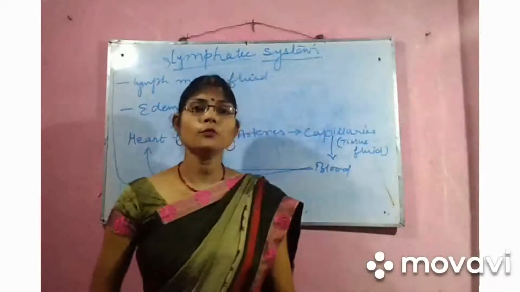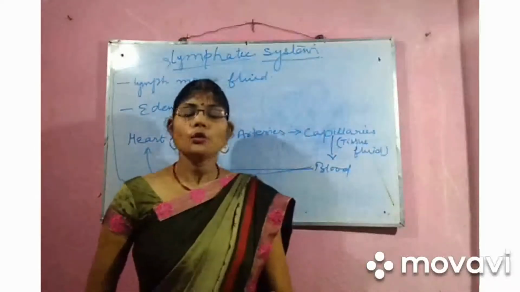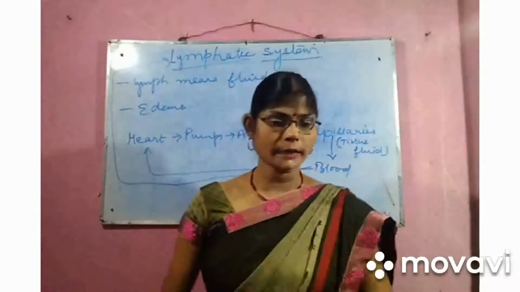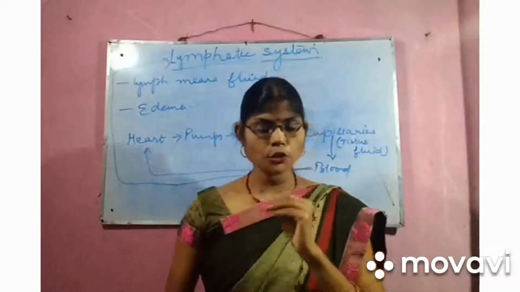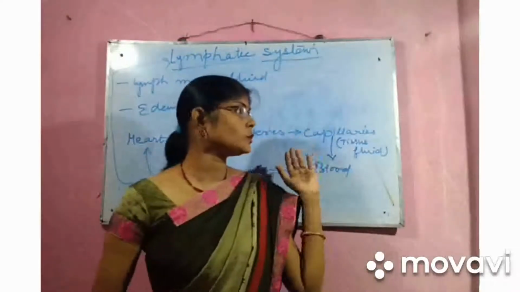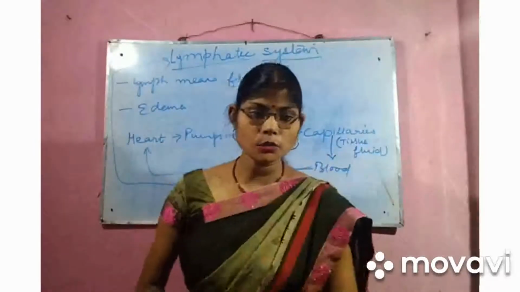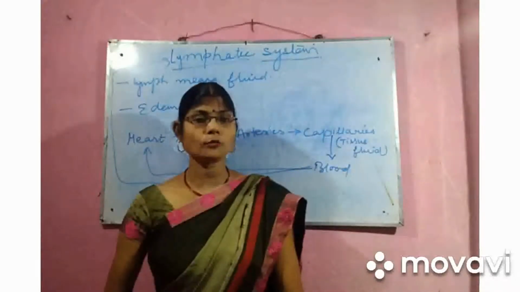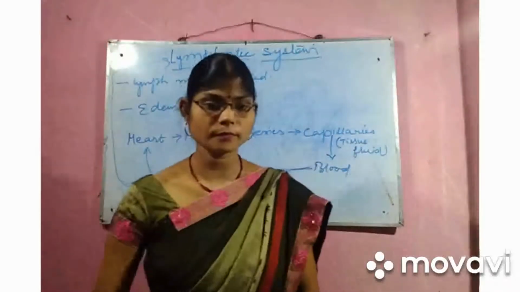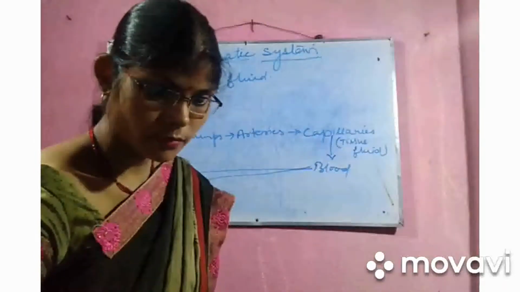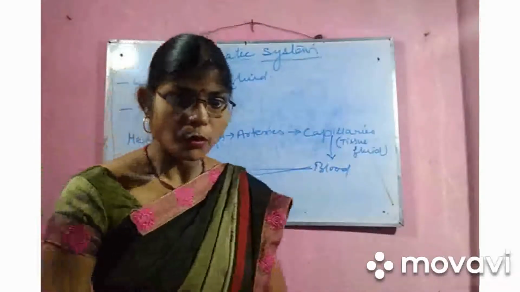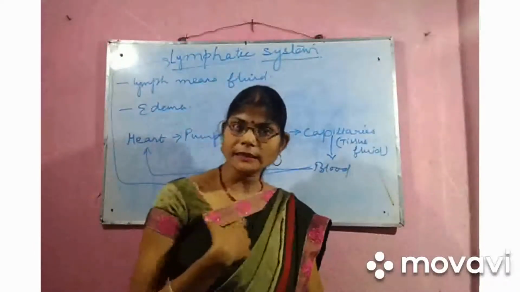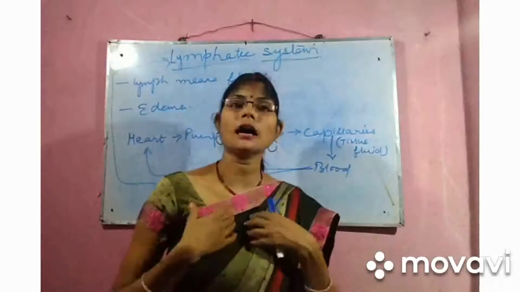The tissue fluid which is present in the tissues should be transported into the blood vessels again. Some portion of the tissue fluid enters into the venules, which in turn form the veins, which carry blood to the heart. The veins carry blood back from the body to the heart again.